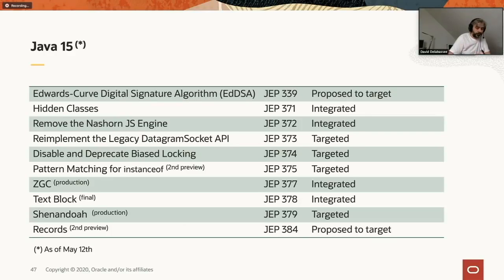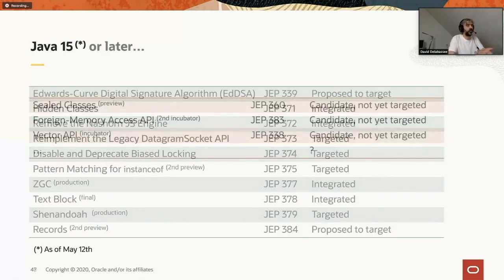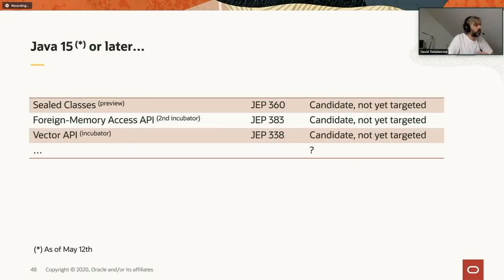I'm going to discuss specifically two JEPs. That is hidden class and, where is the other one? Sealed type, sealed class. It's not here. Yeah, I don't see. Oh, yeah, I missed one. Well, anyway, it's on my slide later on. Oh, yeah, it's here. Sorry. The other one is sealed class.